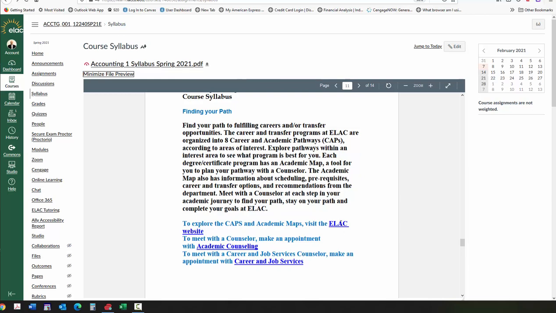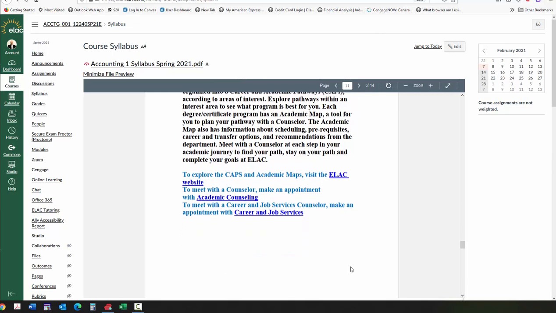And so if you just click on the ELAC website, this should get you into the website for the academic maps. Here, if you click this on, will take you to academic counseling. And if you're interested about career and job services, you click this one and it'll take you to our career and job service counselor. All right.